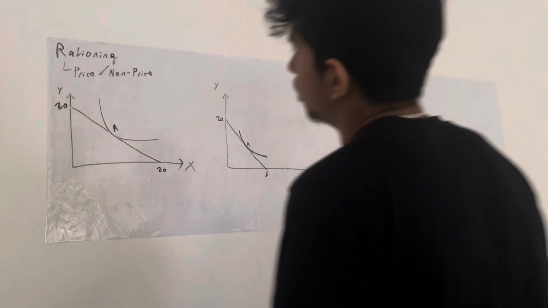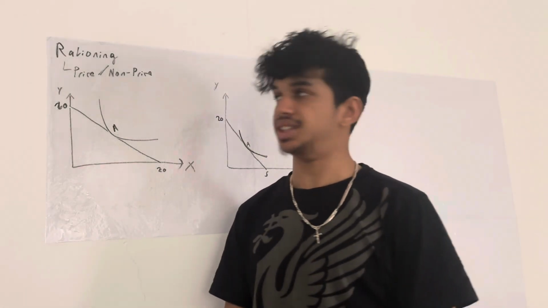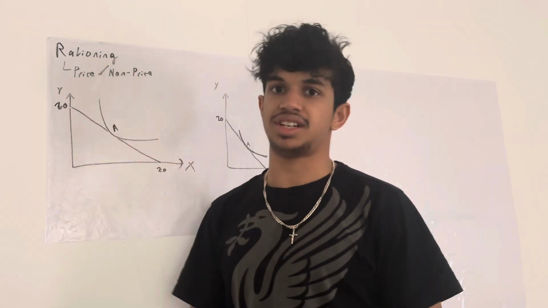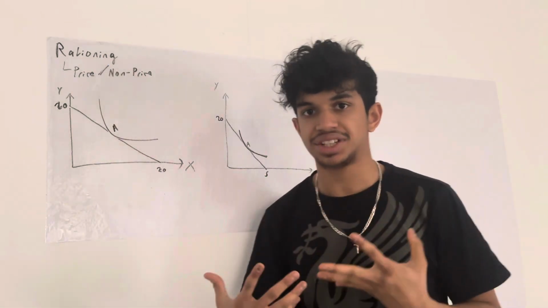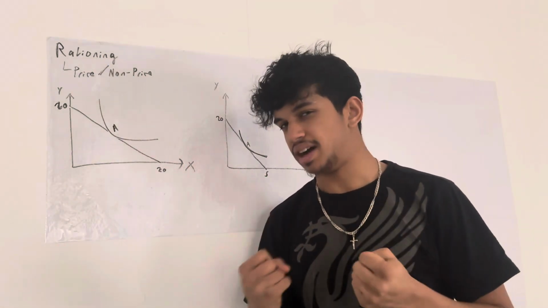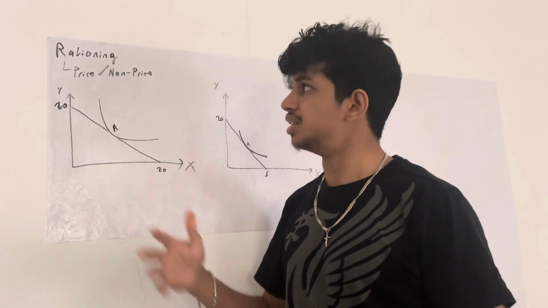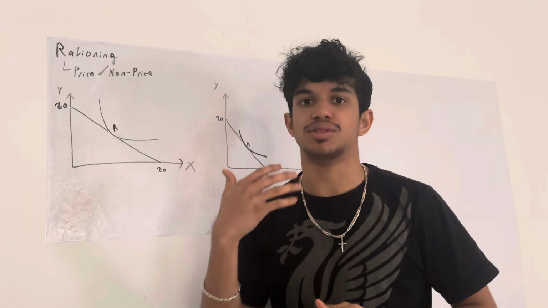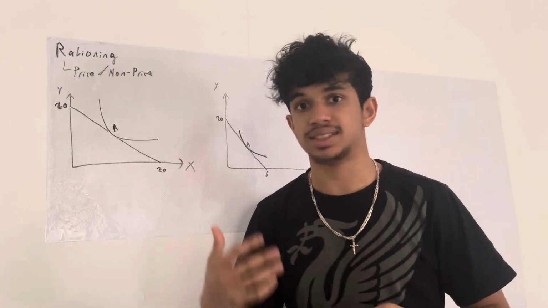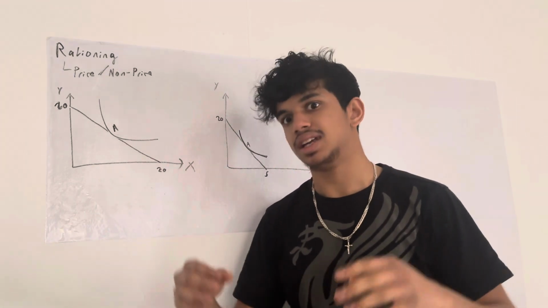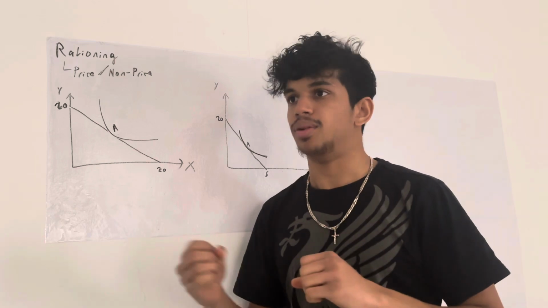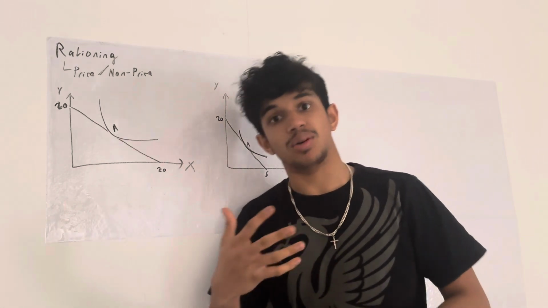Hello. So we're going to do a quick economic session today, and today we're going to talk about rationing. So what is rationing? Rationing is when the government limits the consumption of goods. Now, the reason to do this is because in times of war or in times of drought, scarcity, the government might limit food and water, or maybe some other kind of good, like oil maybe.